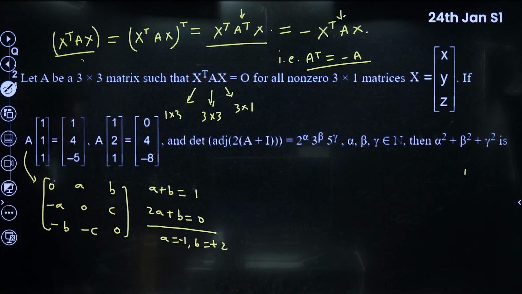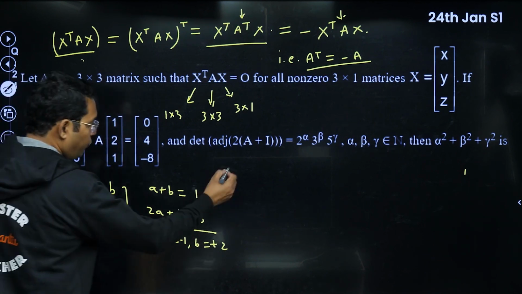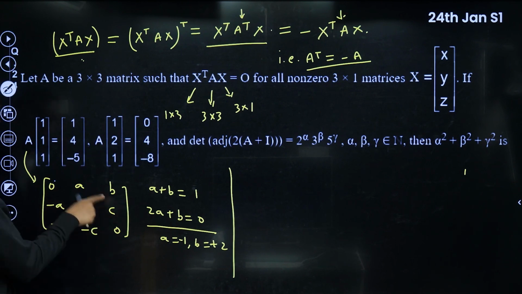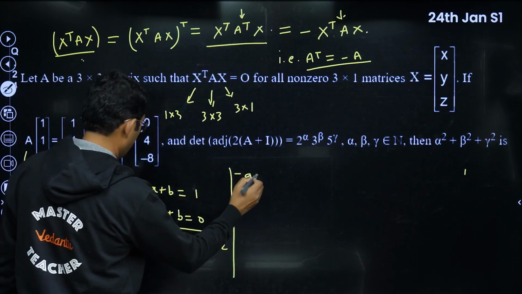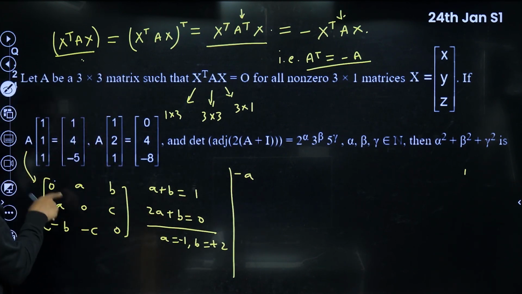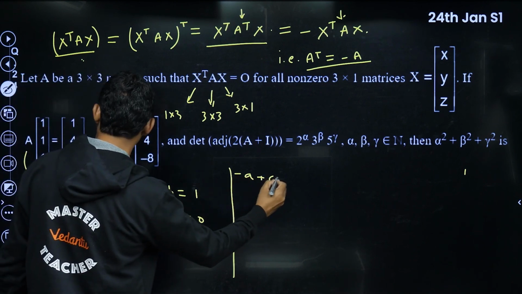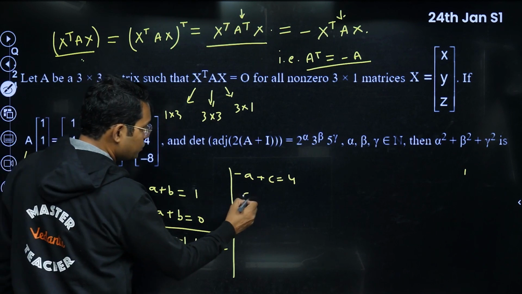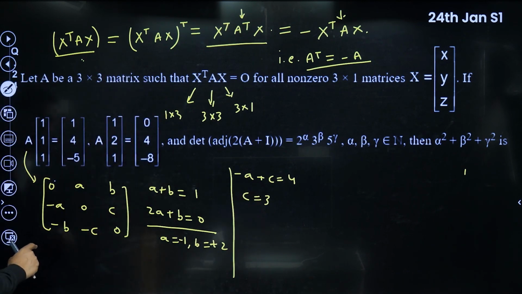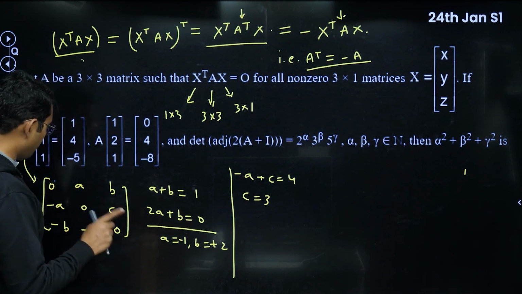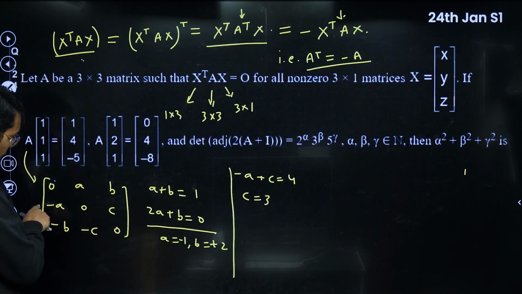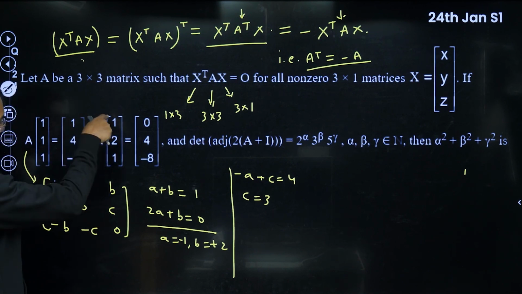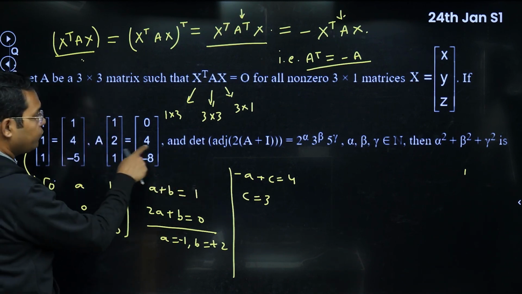Similarly, we do it for the second row. So in this second row, minus a plus c will be equal to 4. And we know already the value of a, that is minus 1. So c will be equal to 3. What is remaining? a is found, b is found, c is found, everything is found. So I think this is done. In fact, you can check for other multiplications also. Like if I do this multiplication, minus a, 0, c with this, I'll be getting minus a plus c only. That is equal to 4. It is the same thing.